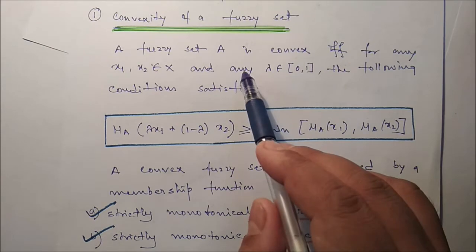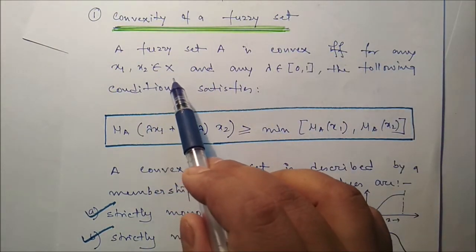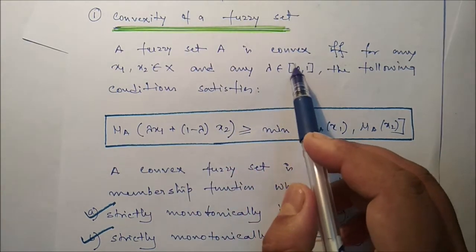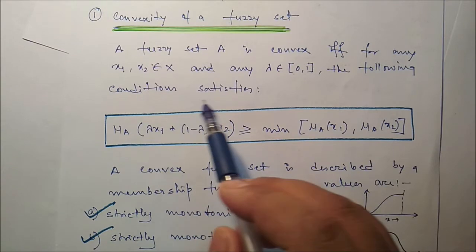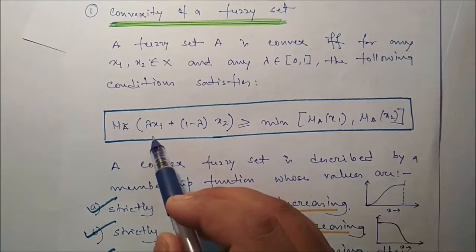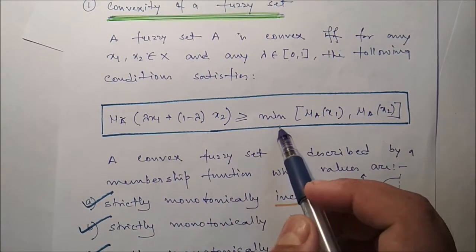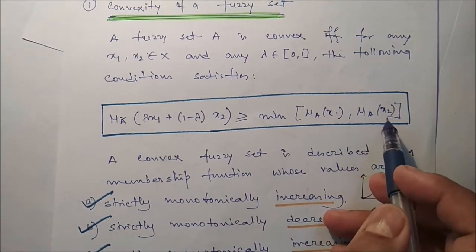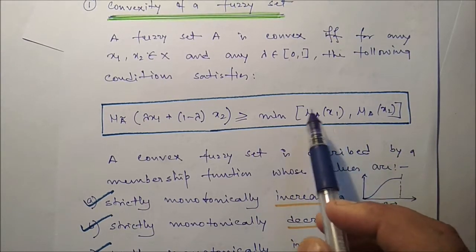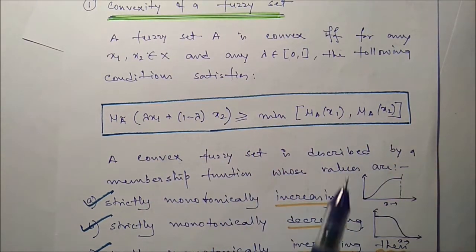A fuzzy set A is convex if and only if for any x1, x2 belonging to capital X and any lambda, whose value should be between 0 and 1, the following condition is satisfied: mu A of (lambda x1 plus (1 minus lambda) x2) is greater than or equal to the minimum of mu A(x1), mu A(x2). So we can check the convexity of a fuzzy set using this particular formula. We can see the example.